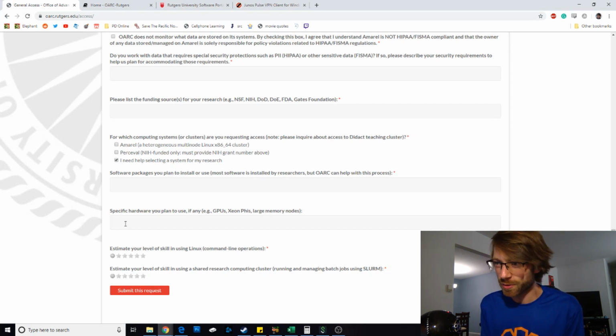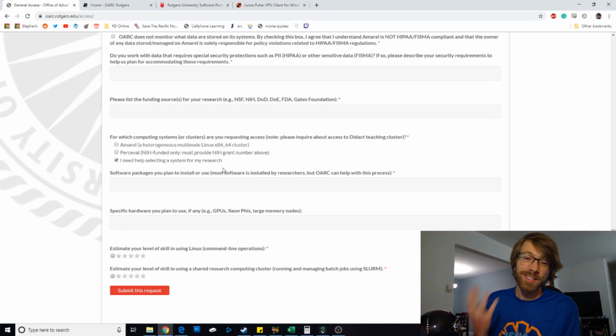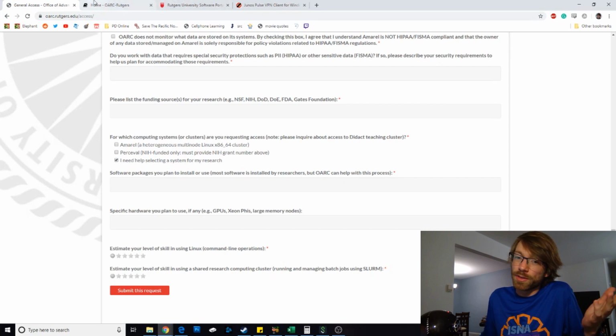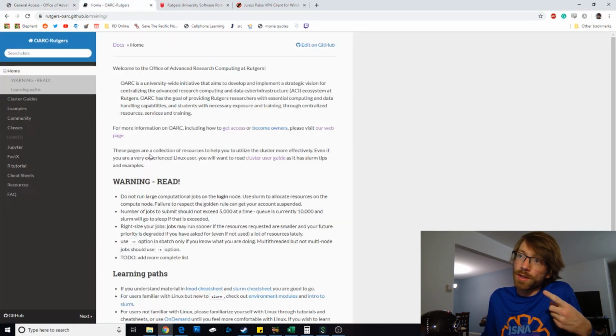And the last two things with the two stars, I just put one star for each. I don't know how to use Linux, and I don't even fully understand the second question, so I definitely put one star. Anyway, you hit submit. It says it could take up to 72 hours. Mine took like 20, 30 minutes. They send you an email to your school email with the link to log in. You log in with your net ID, and you'll be greeted with this website, the OARC Rutgers website.